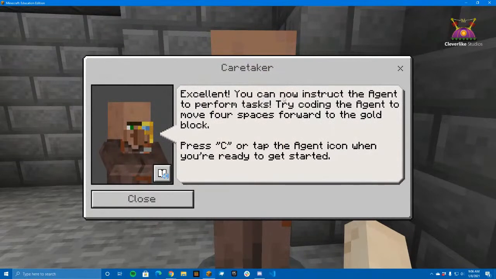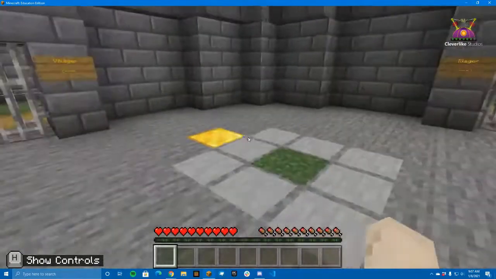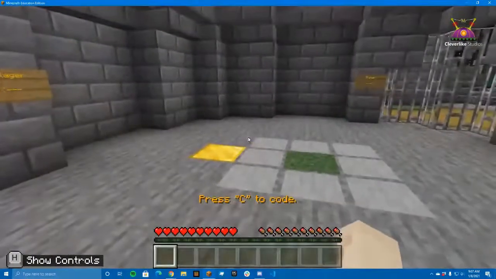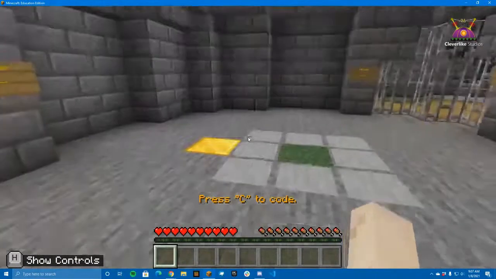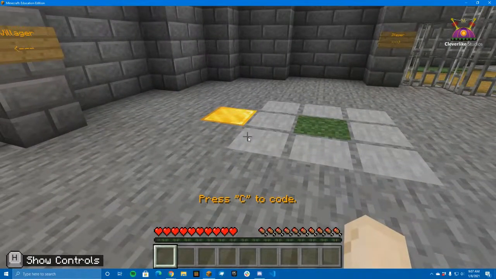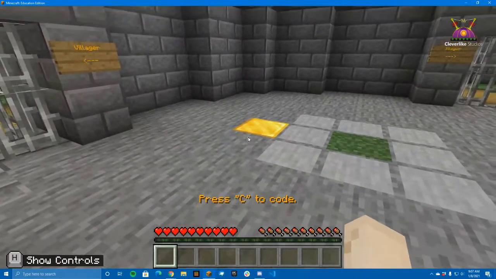Excellent. You can now instruct the agent to perform tasks. Try coding the agent to move 4 spaces forward to the gold block. Press C or tap the agent icon when you're ready to get started. Okay, C or tap the agent icon. So if I press C, it's nice how the action bar shows press C to code. So I'll press C.